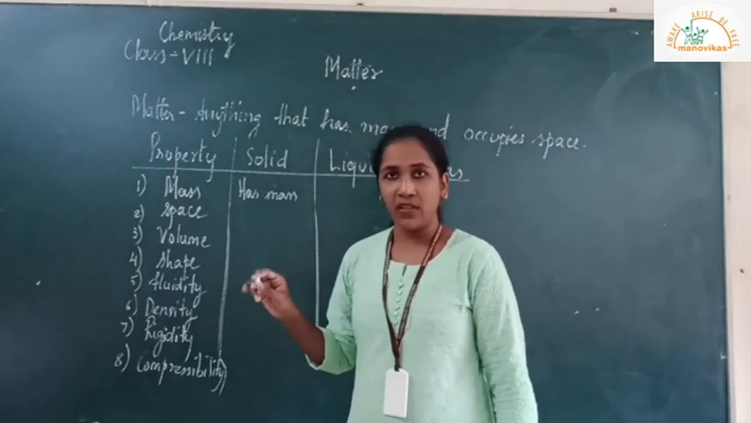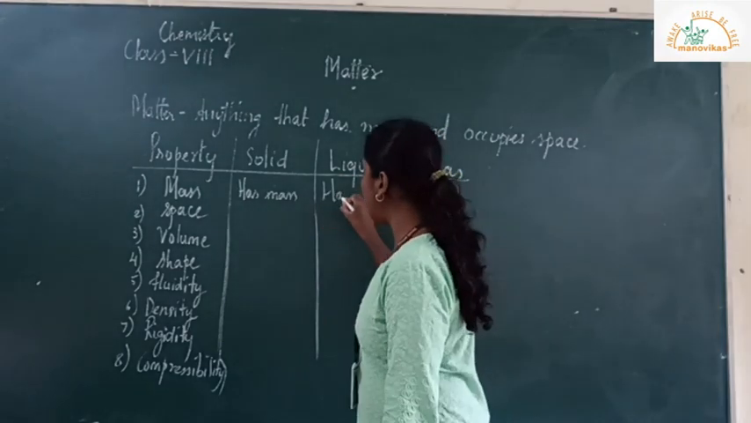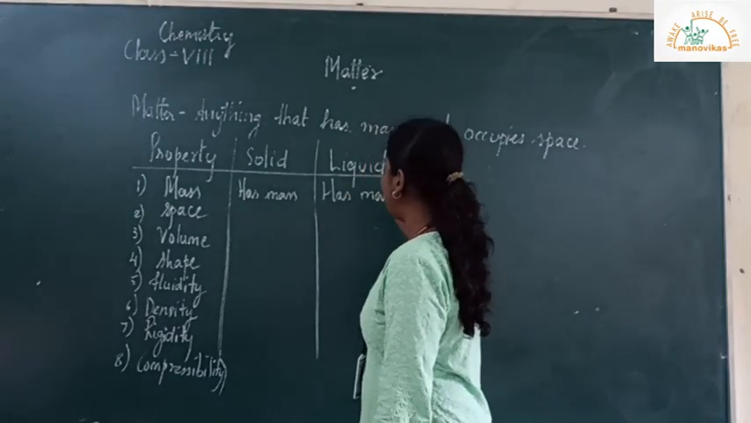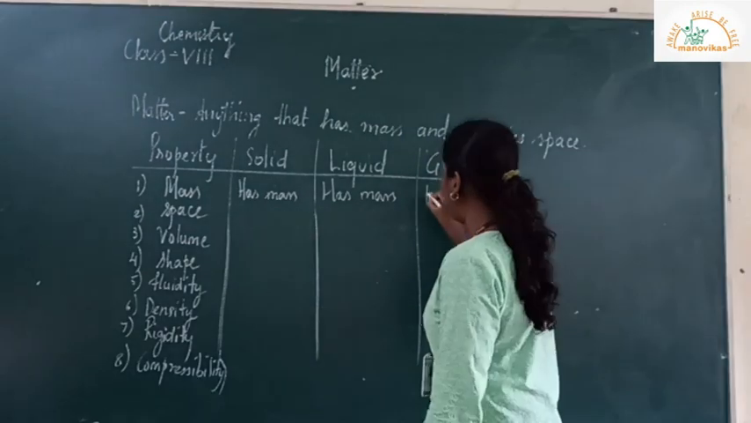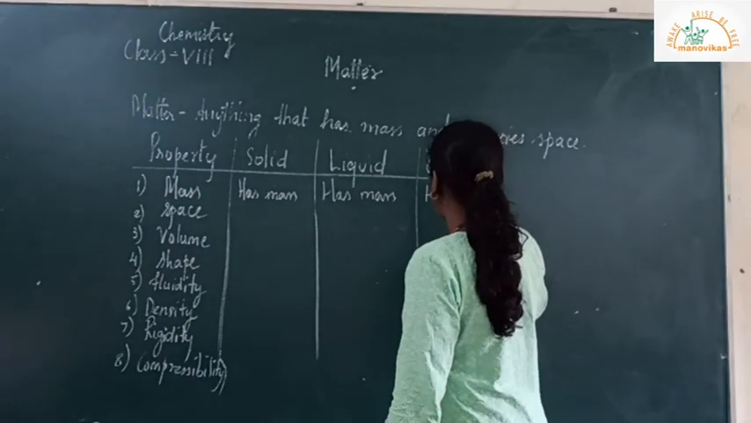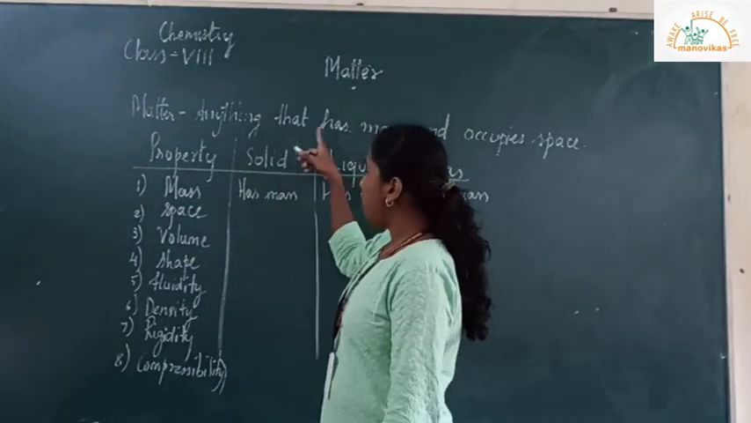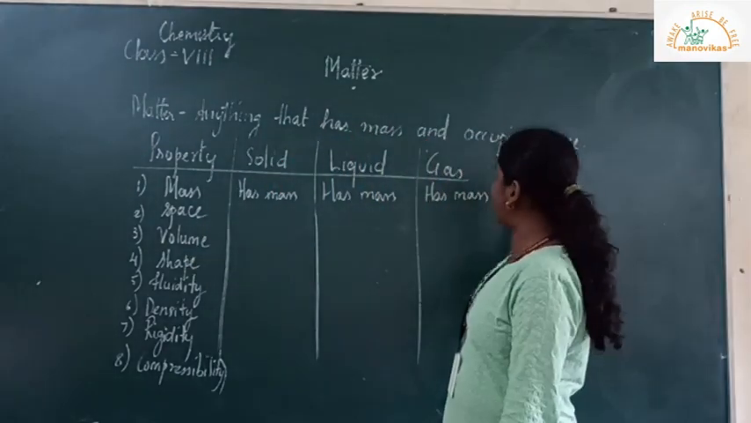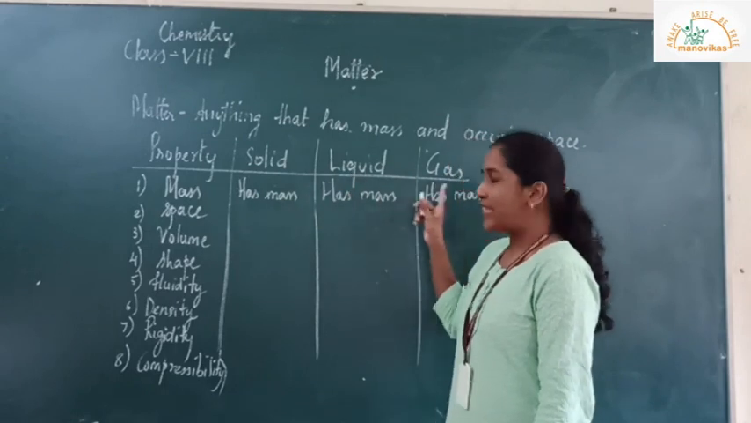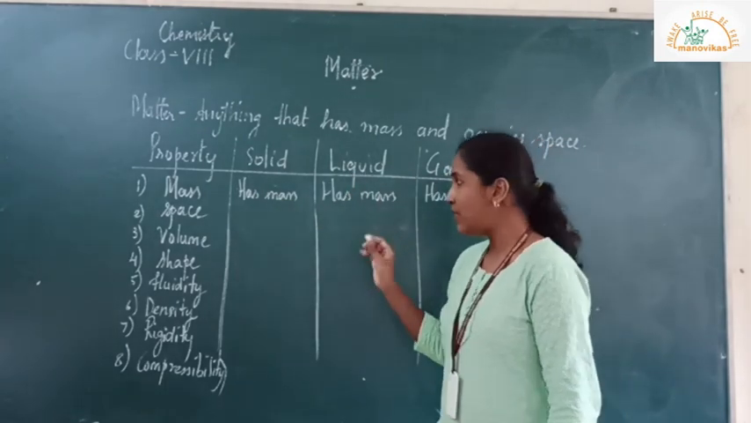So solid has mass. What about liquid? Liquid also has mass. Same way, gases also has mass. Second, space. From the definition, it occupies space. So all these three states of matter occupies space.